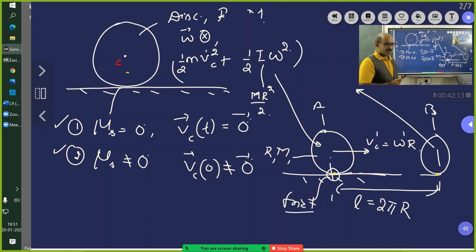Sir, one doubt. Yes, please. Sir, for kinetic energy, its total velocity will be tangential velocity plus omega r, sir. If you consider individual particles, then Vc plus omega r, if you do vector addition, we will get different velocities. You will not get different velocity. Why will you get different velocity?